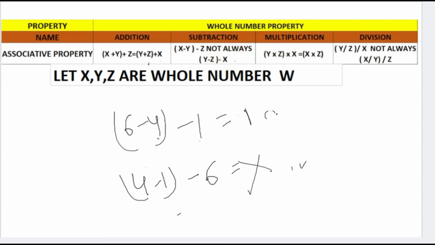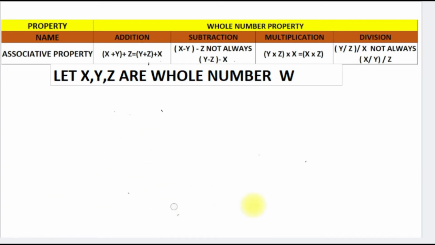Let us move on to multiplication. In the same way, the associative property works for multiplication. If we change the grouping of three whole numbers, the answer will be the same.